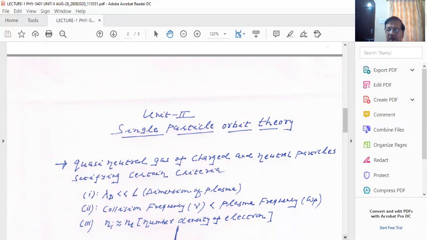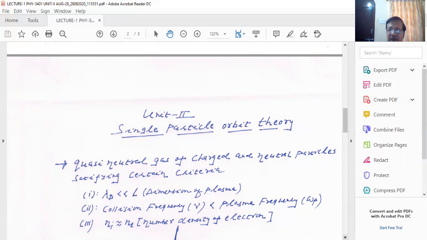You have ion density in plasma, electron density in plasma, and neutral particle density. So there are three parameters: Ni, where i indicates ion, Ne, where e indicates electron, and Nn, subscript n, the number density of the neutral particles.